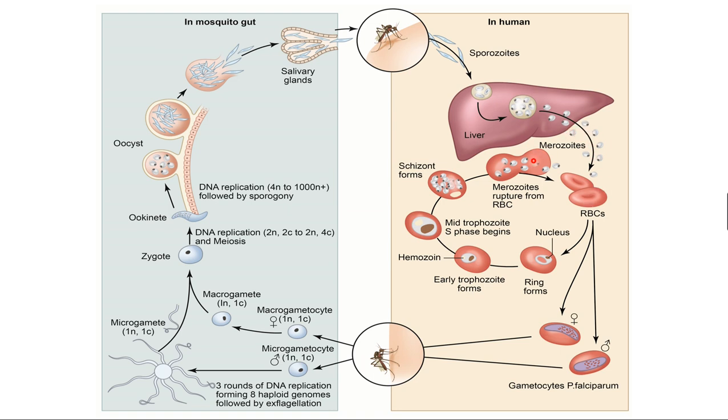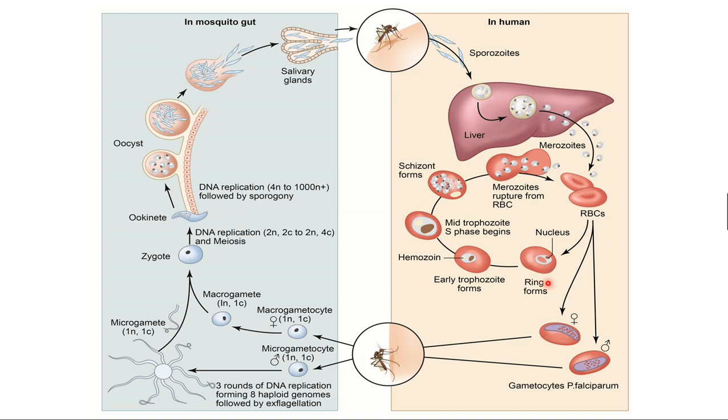The merozoites enter into the RBC and they start to develop. Now they undergo various stages. The first stage is called the signet ring stage. Here, this is called the merozoite. The nucleus of the merozoite is pushed toward one side and it appears like a ring.